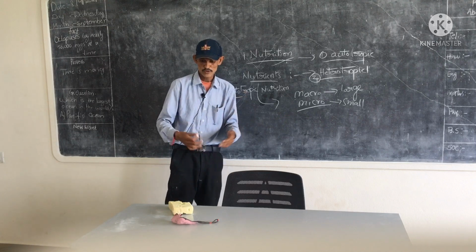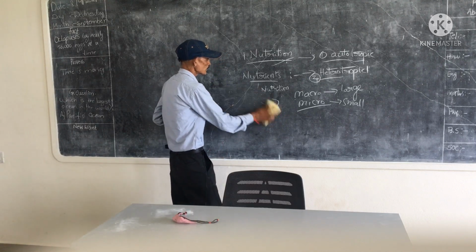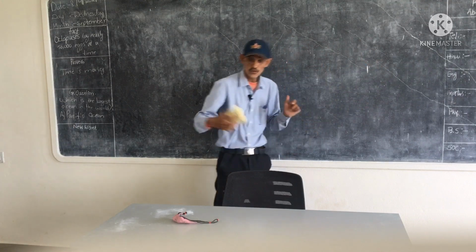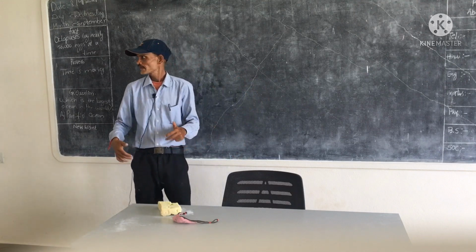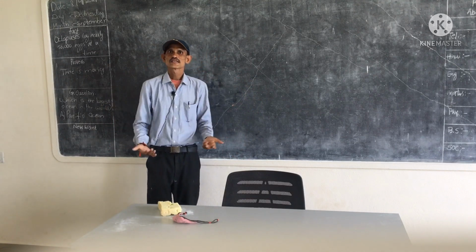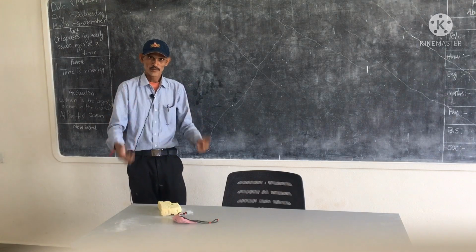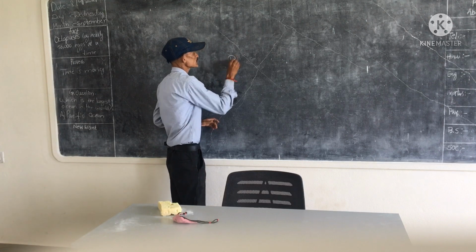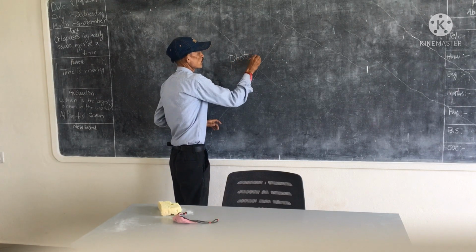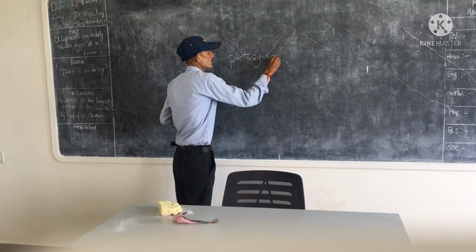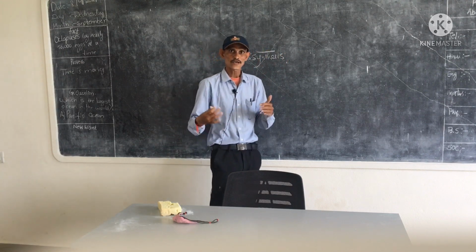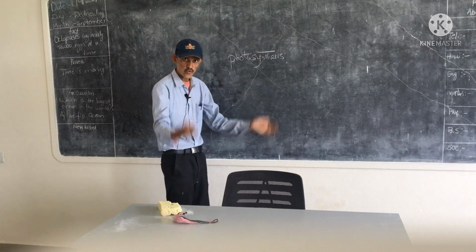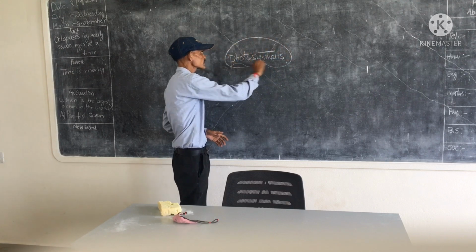Next, we discuss autotrophic nutrition. Autotrophic nutrition means organisms prepare their own food materials and utilize them. Here we can observe one type of process, which is photosynthesis. Plants are autotrophic organisms. What is the reason? Plants follow one type of process, and this process is photosynthesis.